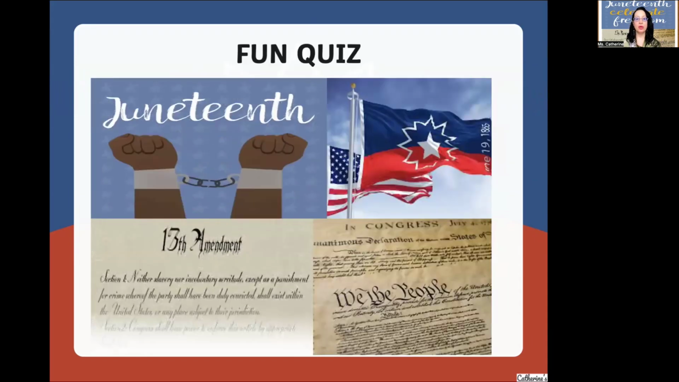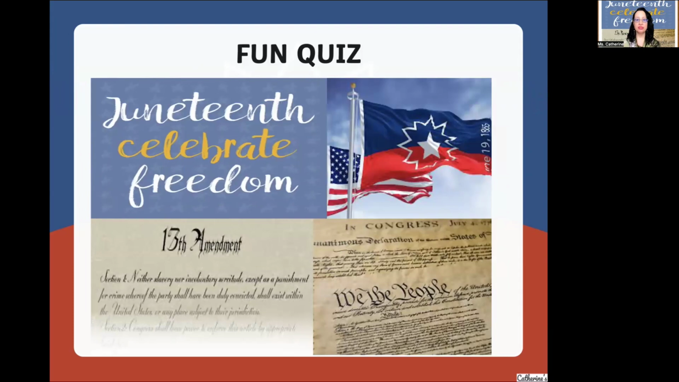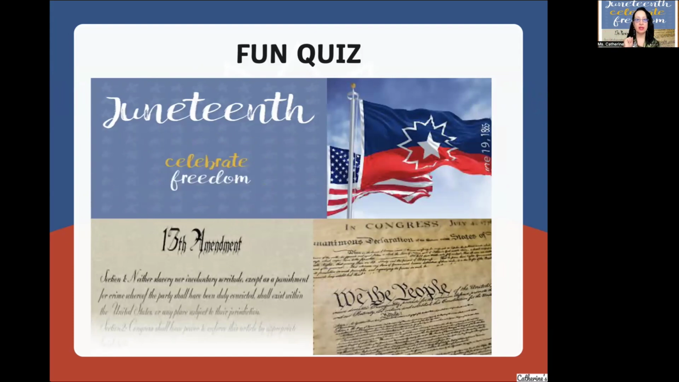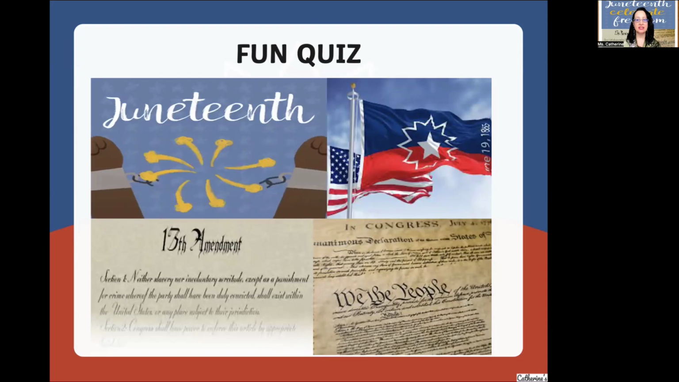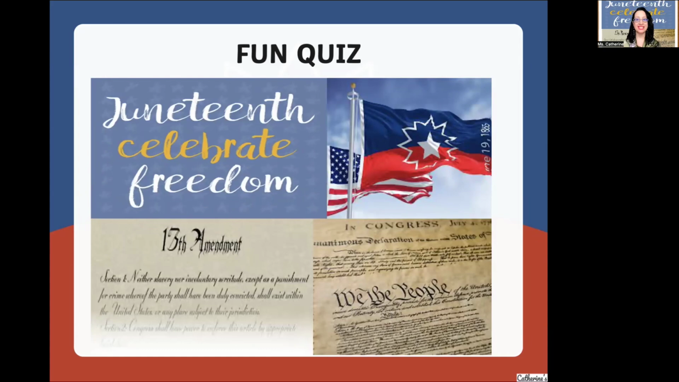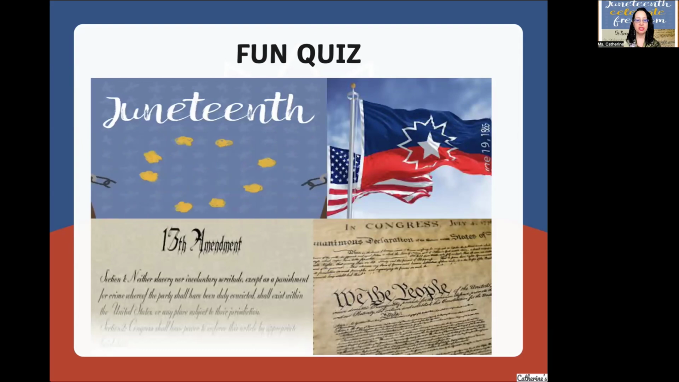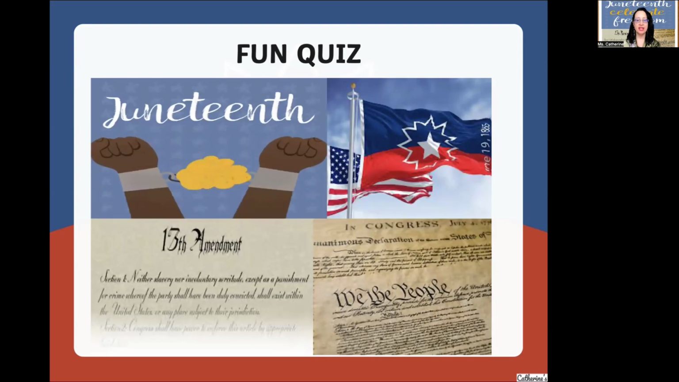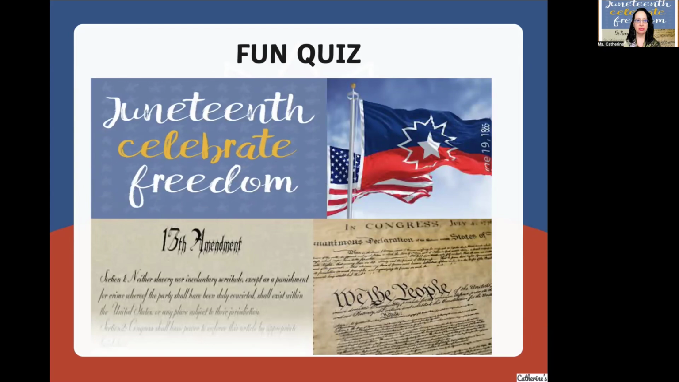Okay, so fun quiz. So you'll notice here, Juneteenth is celebrating freedom. You notice the shackles are coming off. You notice there are two flags. We have the June 19th, 1865 flag, which is the Juneteenth flag for celebrating the last state, which was Texas. And then we have the 50 states, United States flag behind it. Now, this is part of the 13th Amendment, Juneteenth, and this became the last state, and this became a ratification, okay? So know your U.S. Constitution.